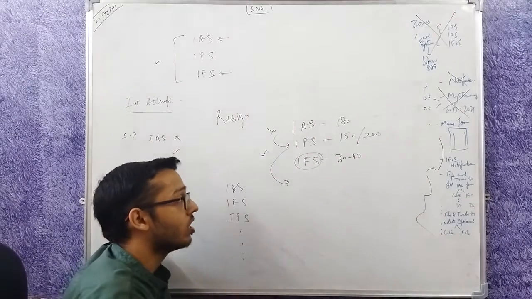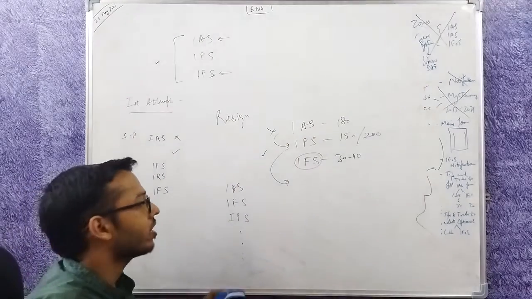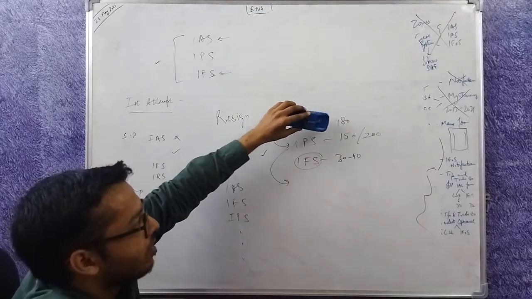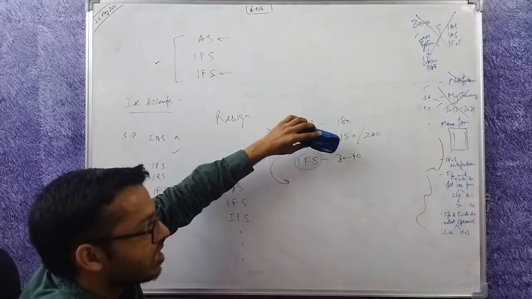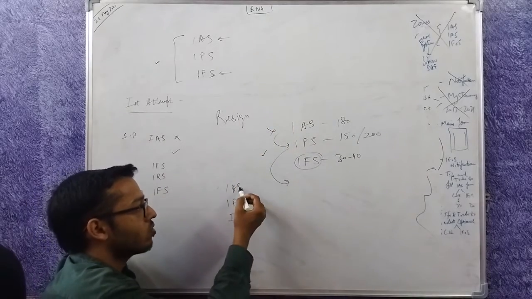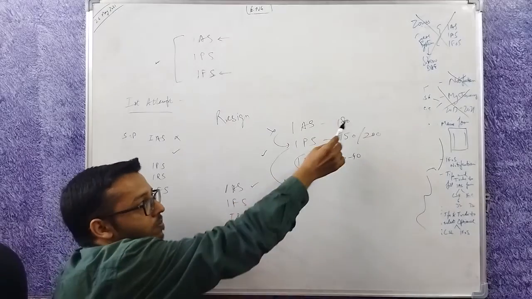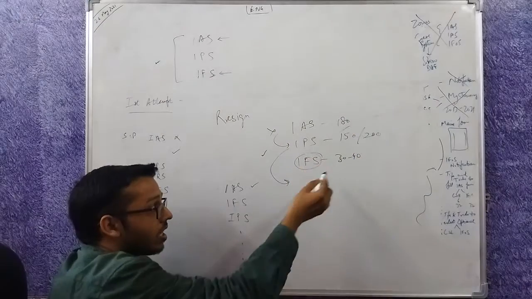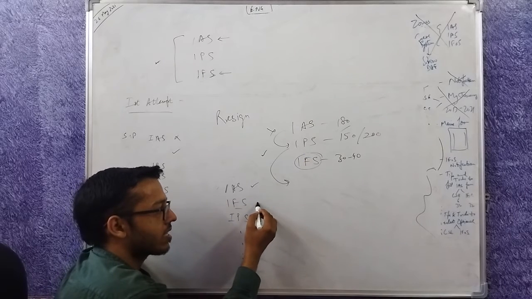This is not true. You can still get IFS. Here's how. Let me repeat. The IAS has the most number of seats, generally 180. IPS has the second highest number of seats, generally 150. IFS has one of the least number of seats, only 30 to 40 seats every year. So how does the counter close? IAS is wanted by most of the people, so IAS closes first, despite having the highest number of seats. And then IFS closes because this is also in high demand and seats are less.